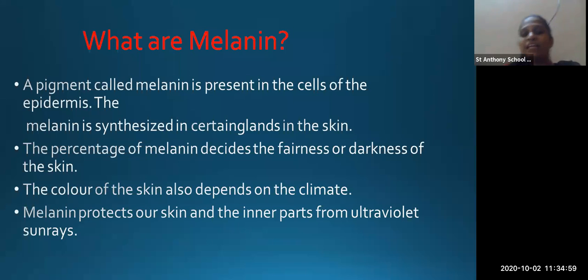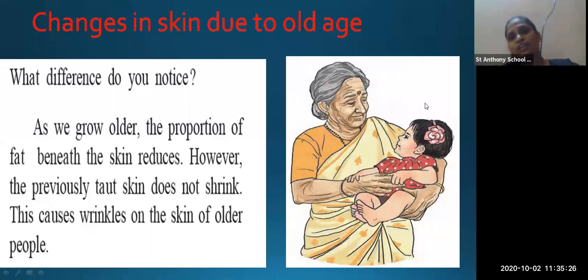So the melanin protects the skin and the inner part of the ultraviolet sun rays. So sun rays में जो ultraviolet sun rays है, they are harmful for us. So what does the melanin pigment do? It gives the color to our body, as well as it protects the skin from the ultraviolet sun rays.